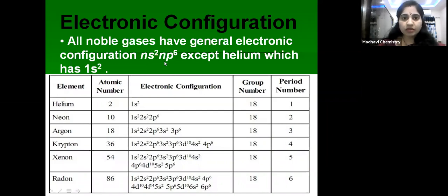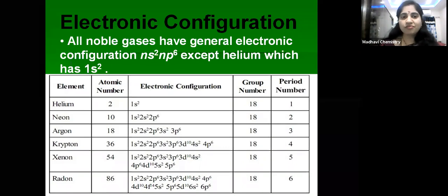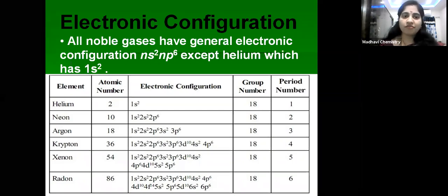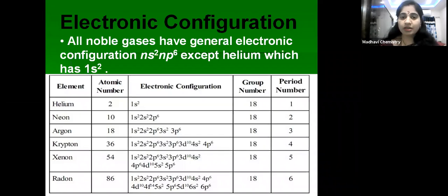You have to remember. This is the most important electronic configuration, the stable configuration, that is ns2 np6, the stable electronic configuration that 18 group elements are having, except helium, because helium is having atomic number 2. So only the first shell it is having. First shell is the outer shell for it. So in the first shell, we can fill only 2 electrons. So that's why its electronic configuration is 1s2, but remaining all elements are having ns2 np6 configuration, 8 electrons in their outer shell. That is the stable configuration.